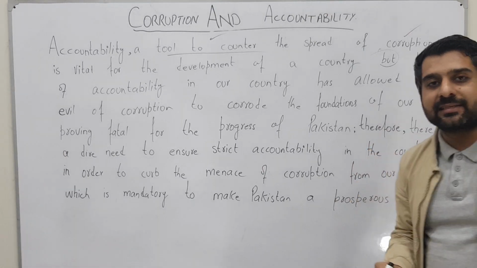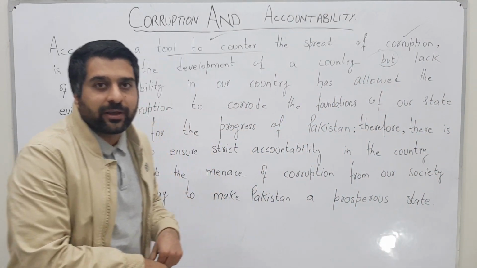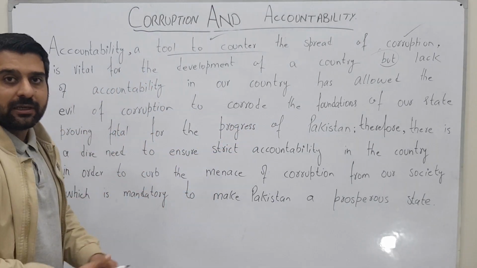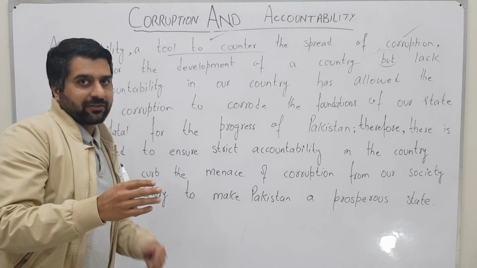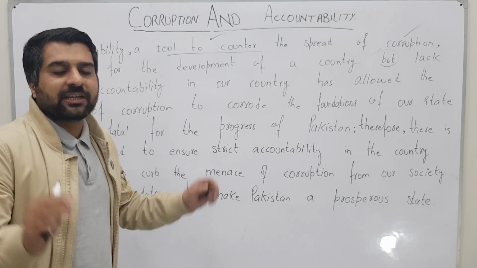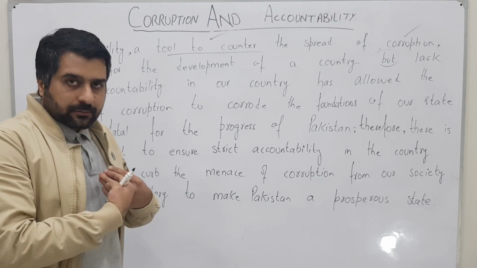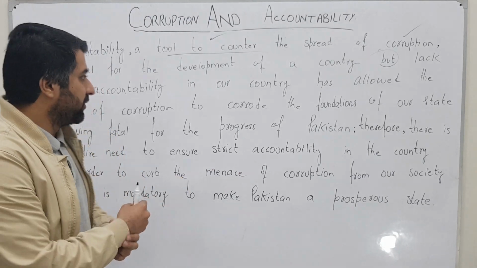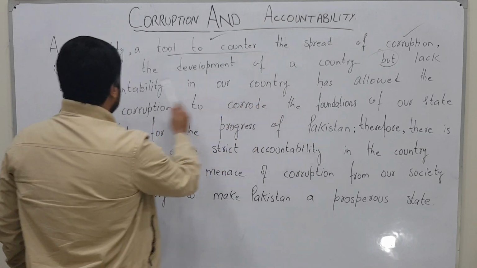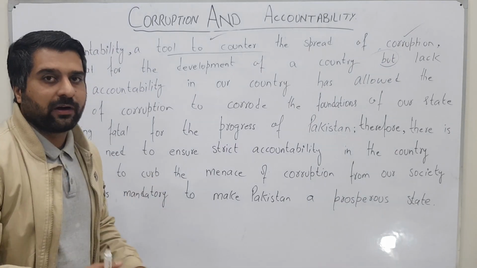Lack of accountability in our country has allowed the evil of corruption to corrode the foundations of our state. Yes, now we have defined the problem that there is a lack of accountability in our country, which has allowed the evil of corruption to corrode the foundations of our state. It means that lack of accountability has affected all the sections of the society equally, and it has allowed corruption to spread like anything in the country. So we were here. Yes, a lack of accountability in our country has allowed the evil of corruption to corrode the foundations of our state.